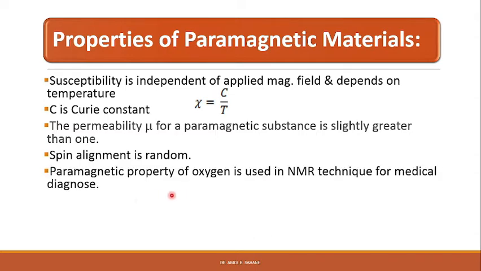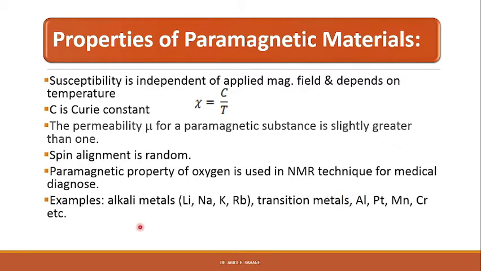One of the applications of the paramagnetic property is that the paramagnetic property of oxygen is used in NMR, that is, the nuclear magnetic resonance technique, for medical diagnostics. Examples of paramagnetic materials are alkali metals like lithium, sodium, potassium, rubidium, transition metals, aluminum, platinum, manganese, chromium, etc. All these materials show paramagnetism.